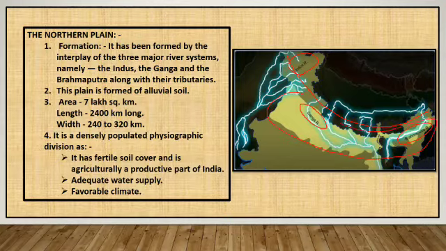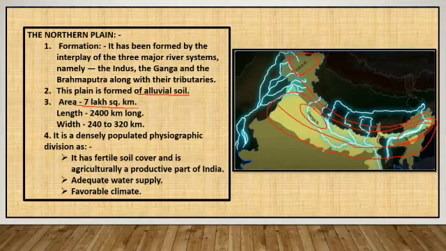This fertile plain is formed of alluvial soil. Total area is 7 lakh square kilometers, length is 2400 kilometers and width varies from 240 to 320 kilometers.